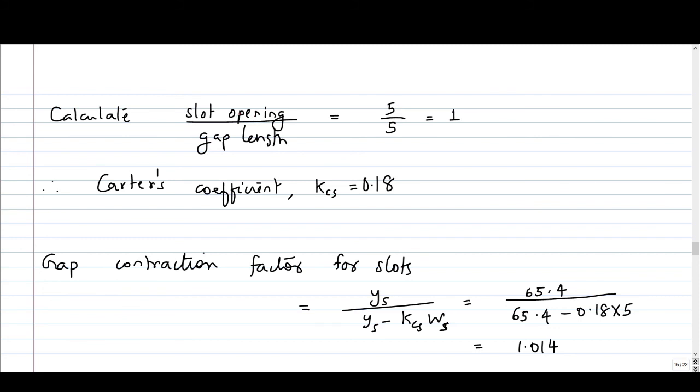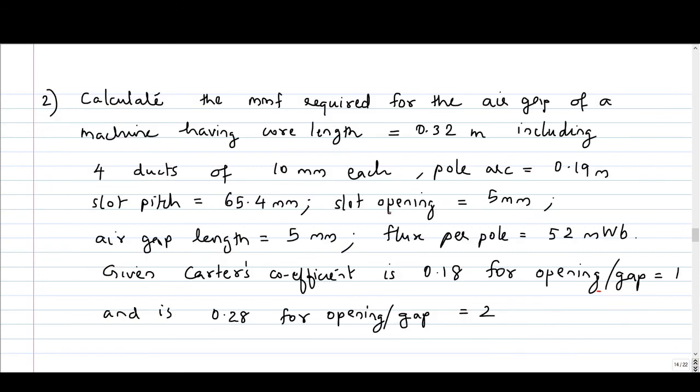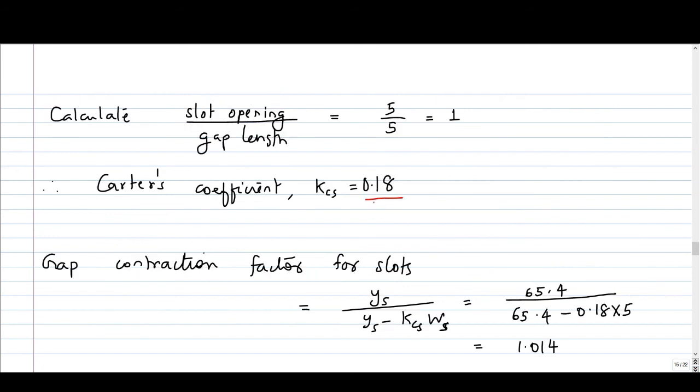So first we can consider the effect of slotting. So first you calculate the slot opening by gap length. So slot opening is given as 5 mm and air gap length is also 5 mm. So it is opening by gap ratio is 5 mm by 5 mm, it is 1. So for opening by gap 1, we have Carter's coefficient 0.18. Then gap contraction factor for slots is kgs.